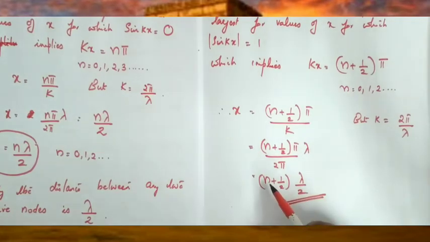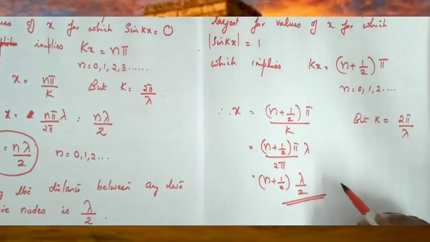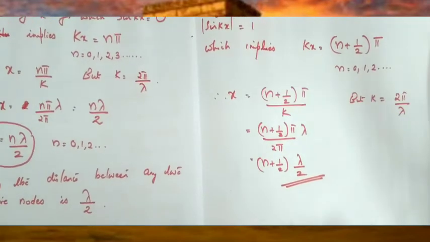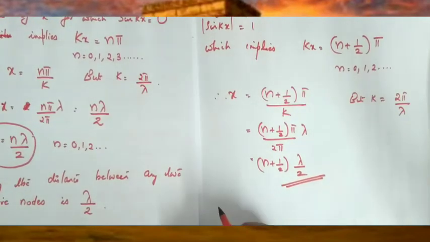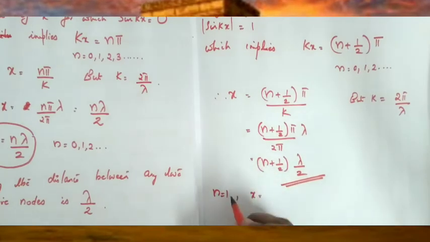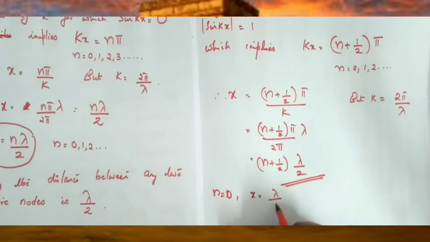What are the values of n? n equals 0, 1, 2, 3, 4, etc. For all these values, what are formed? Antinodes are formed. That means amplitude is maximum. First we can put n equal to 0. What is the value of x? x is equal to lambda by 4.